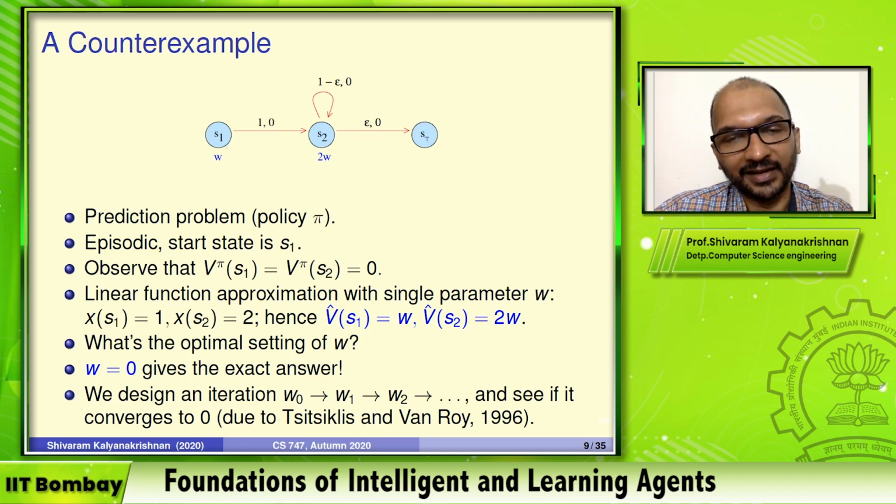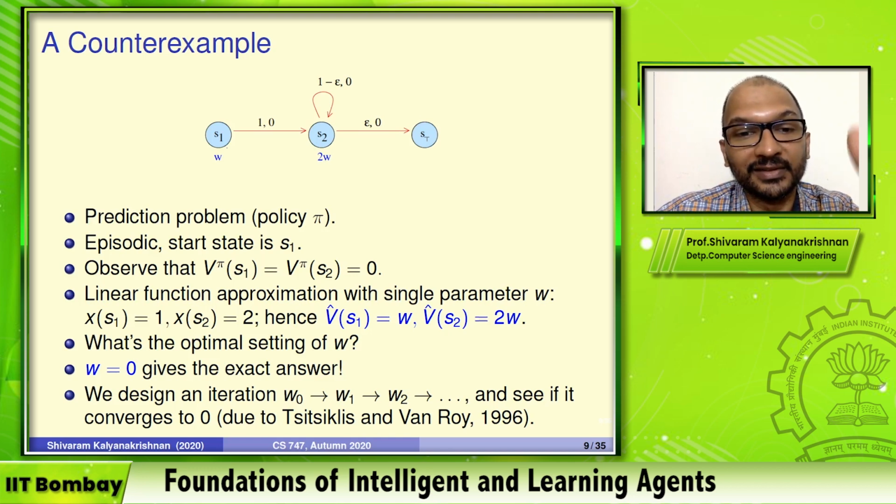So we know, by the way, last time we did convergence with linear function approximation for TD. And there we actually showed that with TD1 you will go to the W star that minimizes the error, and for TD lambda you'll go to some region of that. That is still true. The difference here is that the update rule is not exactly TD0 or TD lambda. It's something else that looks fairly similar and intuitive, but it is different from them, and hence the question remains. It is still an unanswered question whether we will converge to 0.